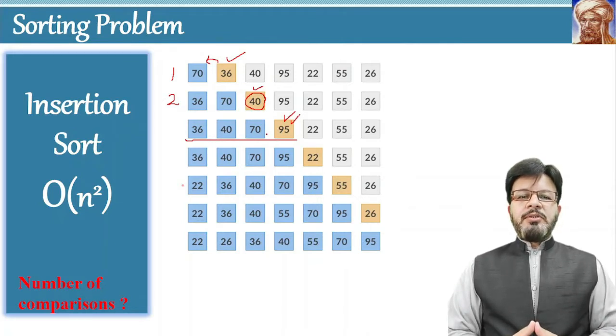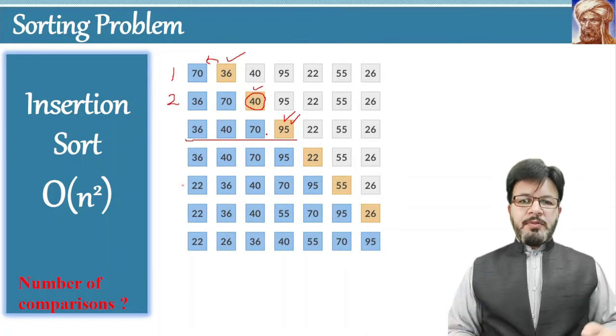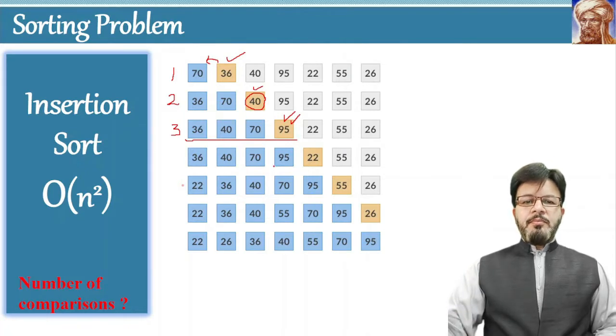And in the worst case, we have to assume the maximum possible number of comparisons. So the maximum possible comparisons in this scenario, when the fourth element is selected, will be 3. Therefore, we write 3 here, as we are considering the maximum possible comparisons.